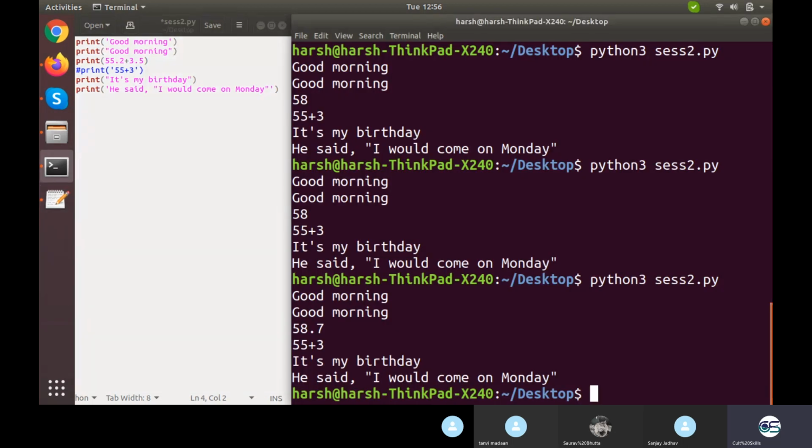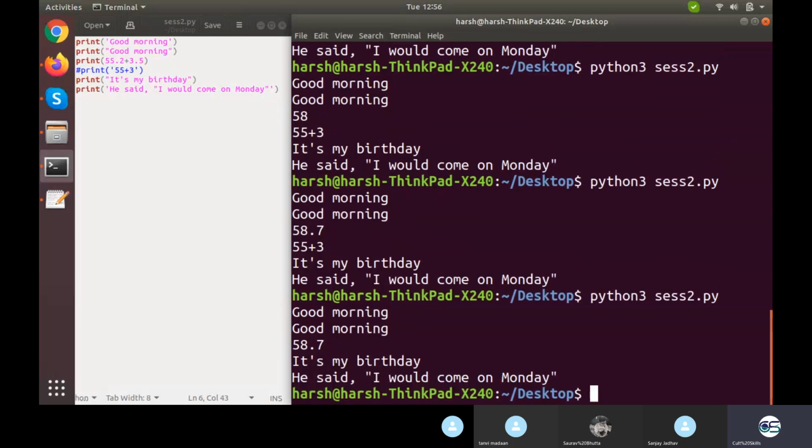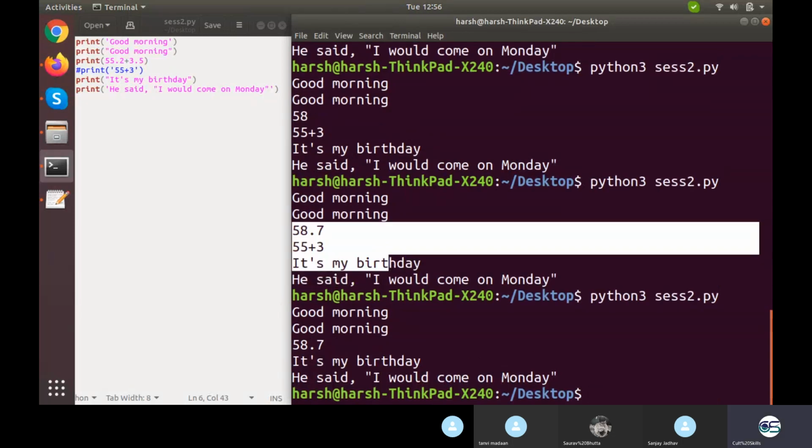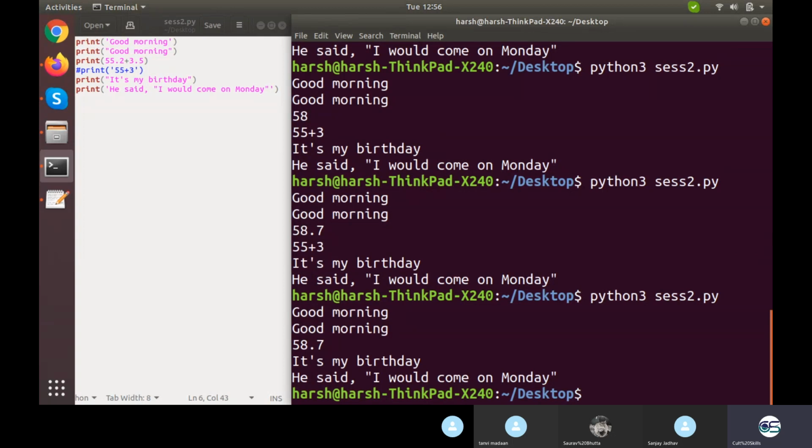Now I have 55 plus 3 commented, which was visible right here, and if I save the file and execute it now, I wouldn't have 55 plus 3 on my screen. See the difference right here, the existing one and this new one. So now I do not have 55 plus 3 right here. What is the need of comment?